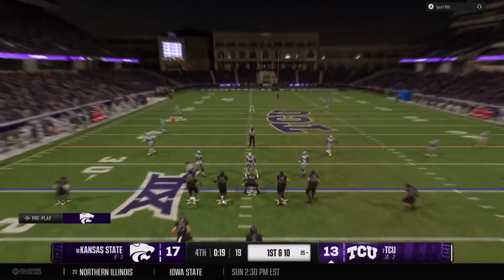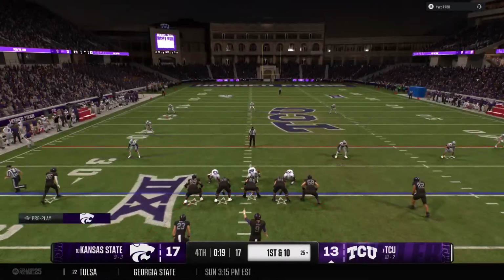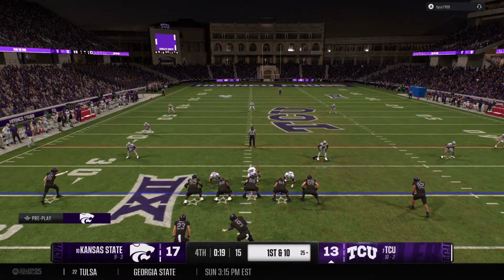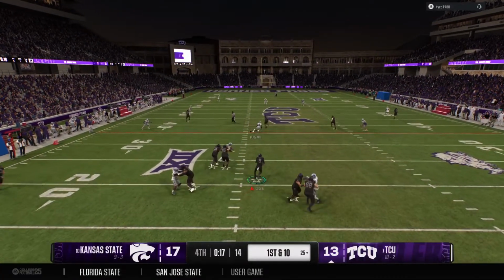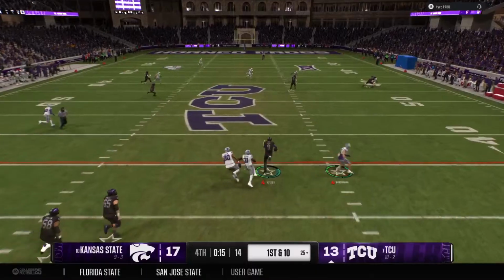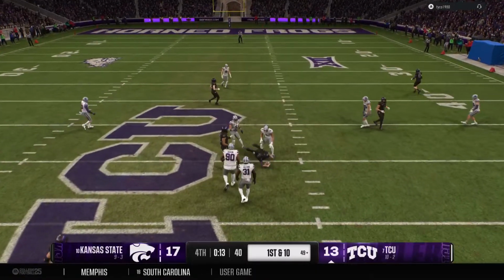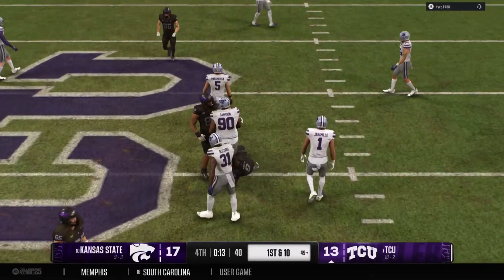Got to get points quickly here, looking for explosive plays right now. Quarterback appears to be changing the play. They'll come out throwing here to start the drive. Quarterback takes off now, looking to scramble. Slides to avoid the big hit.